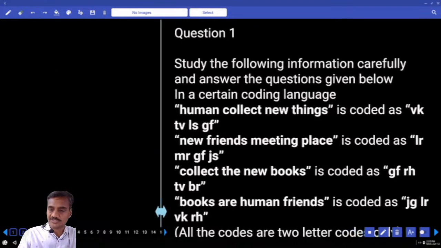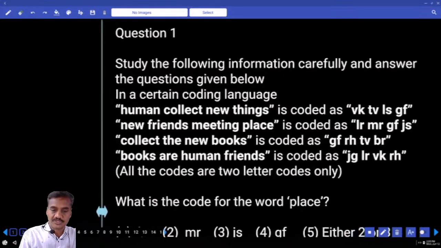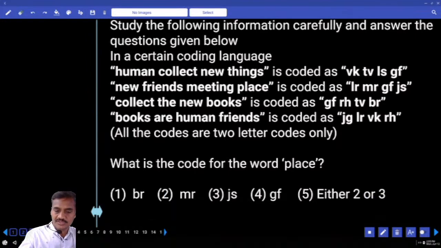These three are based on coding and decoding. Now in this one, what is the code for the word place? Where is place? Now place is there in the second statement. If you compare this one, new is common in these three, isn't it? And at the same time, what is the code that is common here? E, G, F. Now GF is common in all these three, and the code for new is GF.